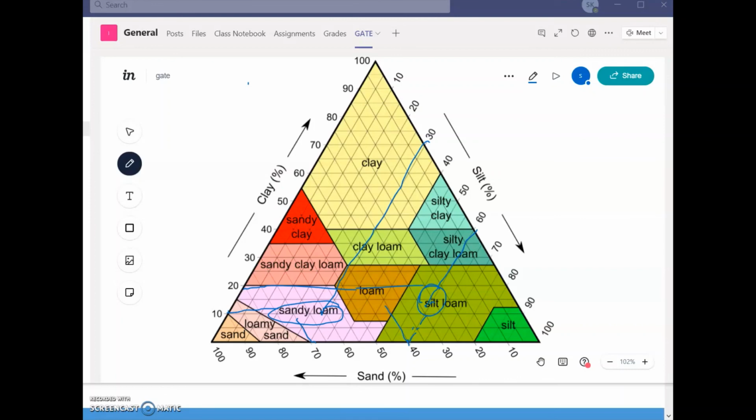So in this session we have discussed the different types of soils. The main types are classification according to the age of formation, classification according to the geological process of formation, classification based on EC, that is electrical conductivity, exchangeable sodium percentage, and pH, and the last type is classification based on particle size, also called textural classification. These main types of classifications we have discussed in today's session.